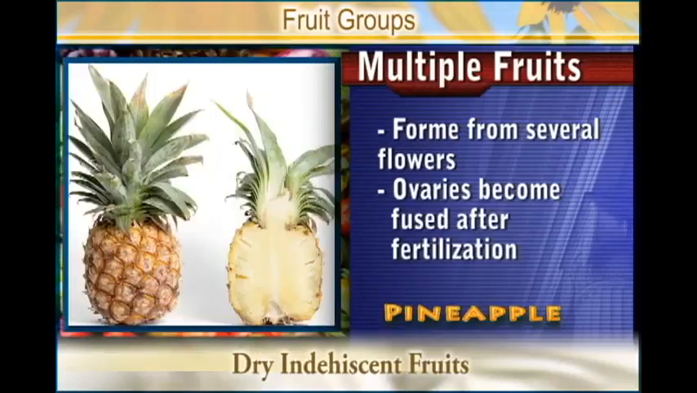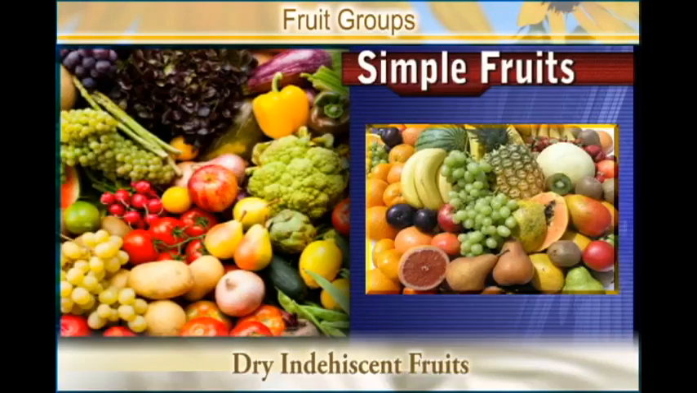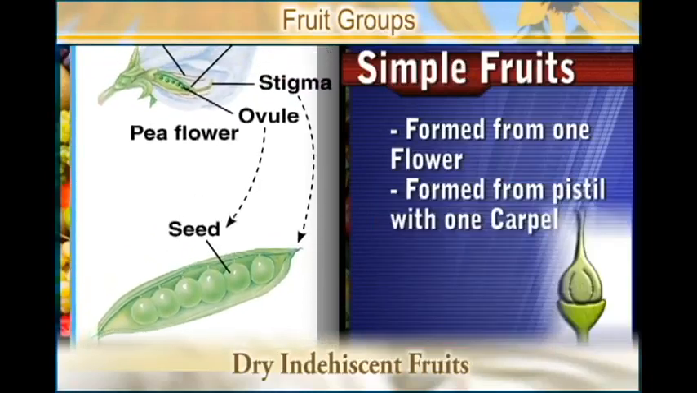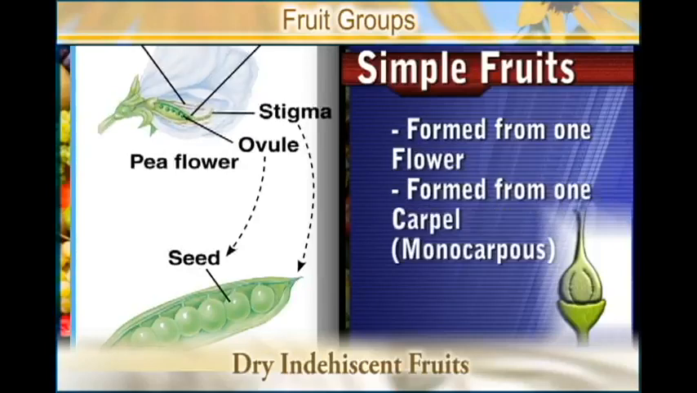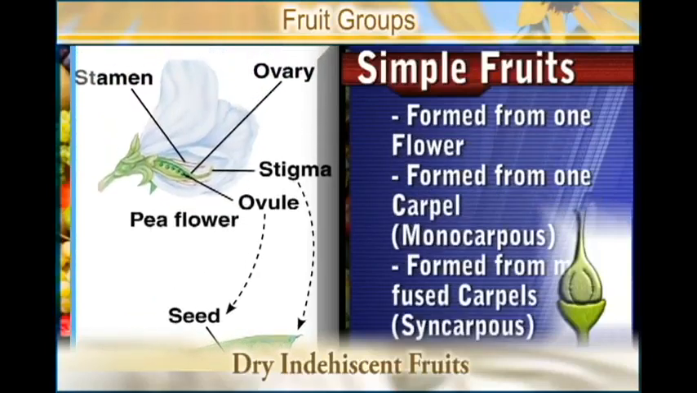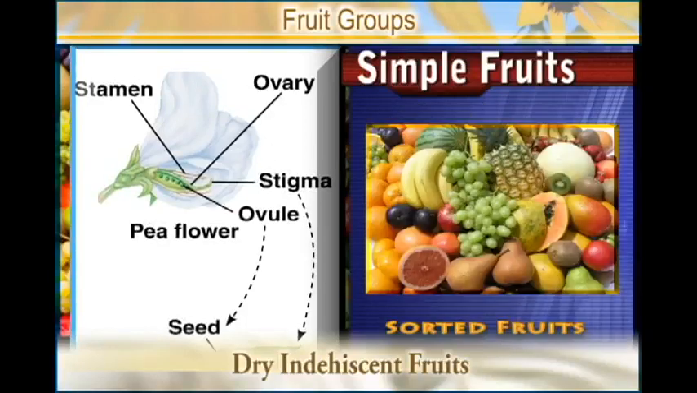Now we want first of all to go into detail about the simple fruits. You'll find that the majority of the fruits fall in the simple fruits. Remember, we say that a simple fruit is one which is formed from one flower and a pistil consisting of one carpel, which is monocarpous, or several carpels, which we call syncarpous.